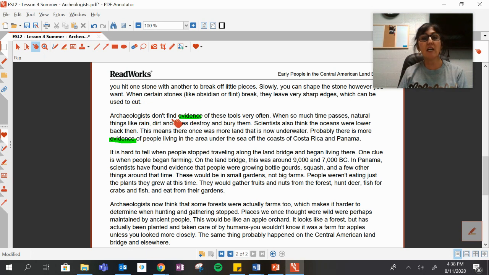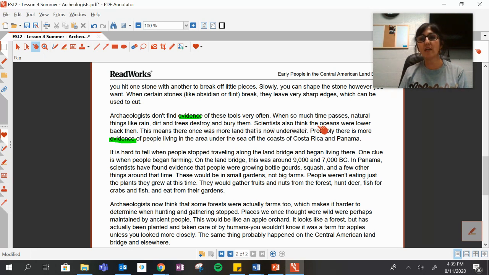Archaeologists don't find evidence. That's that word we learned. That means proof, right? Evidence of these tools very often. When so much time passes, natural things like rain, dirt, and trees destroy and bury them.